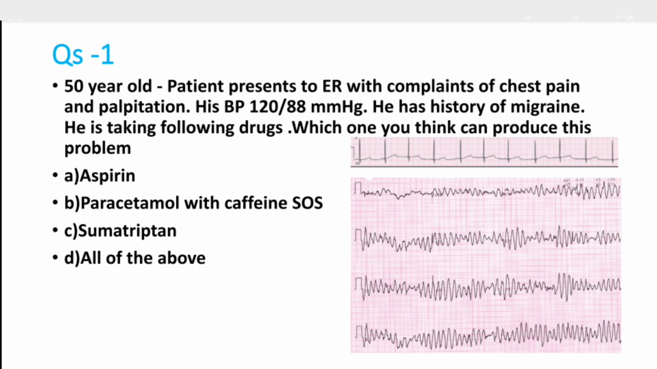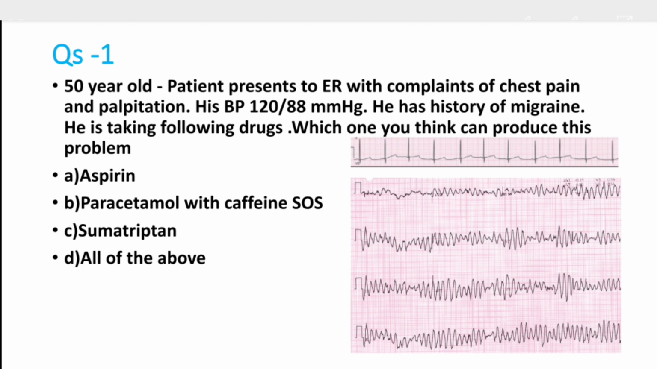ECG is taken. Two ECGs are there. When he came, there is an ECG. After some time he developed another problem, so both ECGs are given. He is taking aspirin, paracetamol with caffeine SOS, and sumatriptan. Which of these drugs can produce this ECG problem?